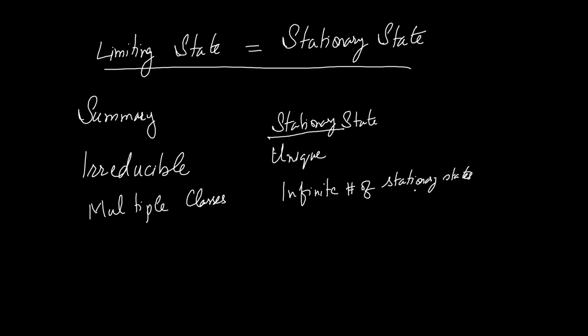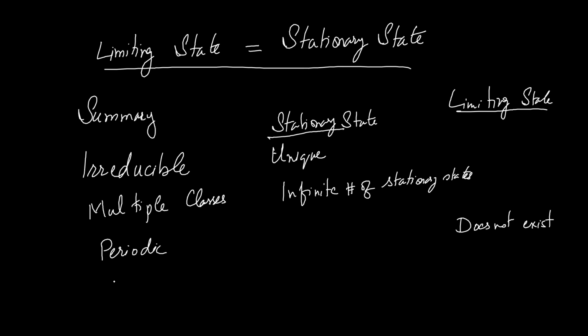Even if the Markov chain is periodic, the stationary state may still exist. What about the limiting state? The limiting state does depend on the periodicity of the Markov chain. If the Markov chain is periodic, the limiting distribution or limiting state does not exist. If aperiodic, it depends on whether it is irreducible or reducible.